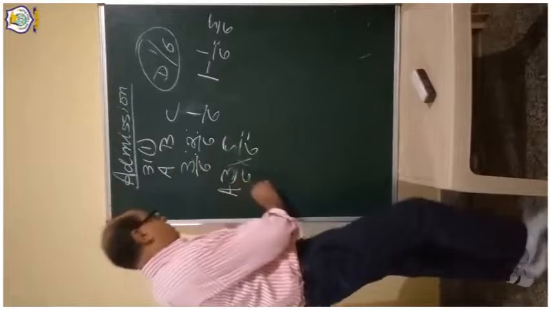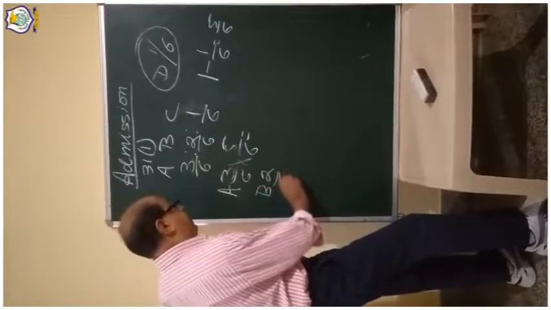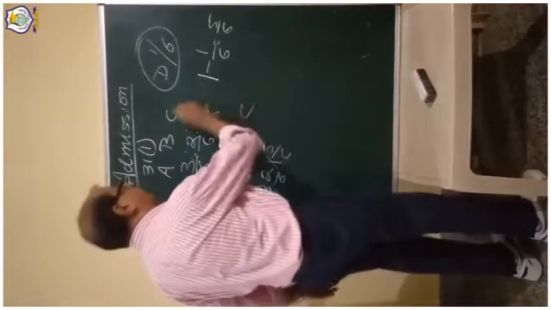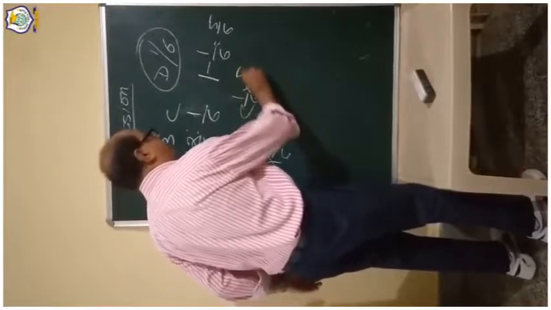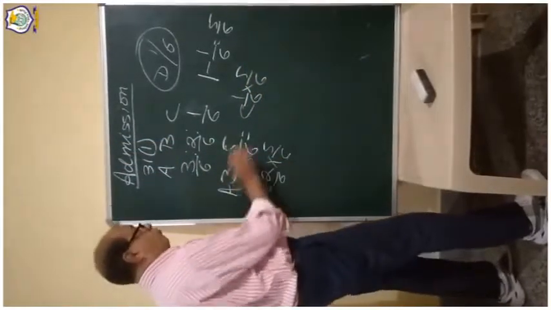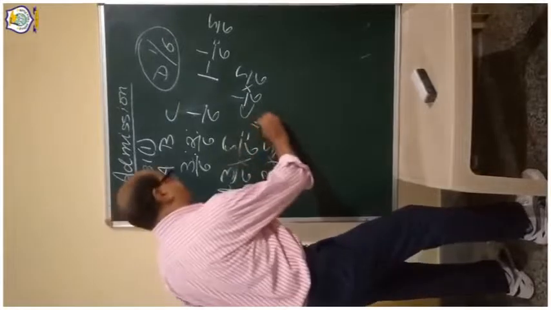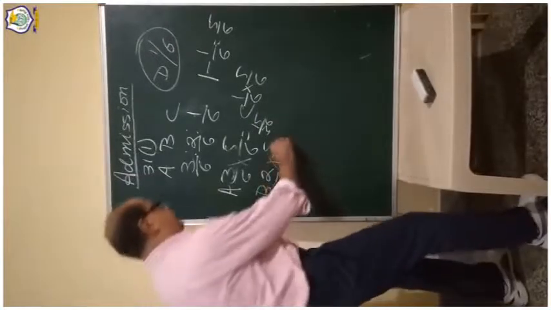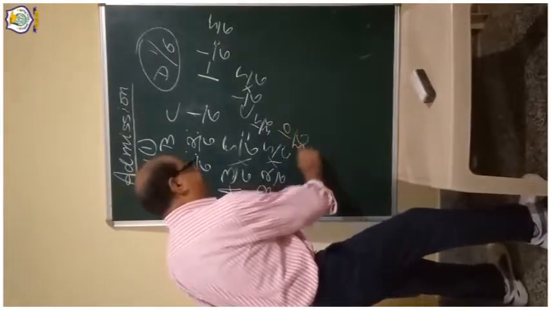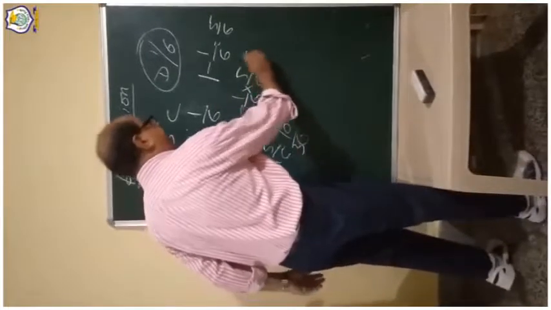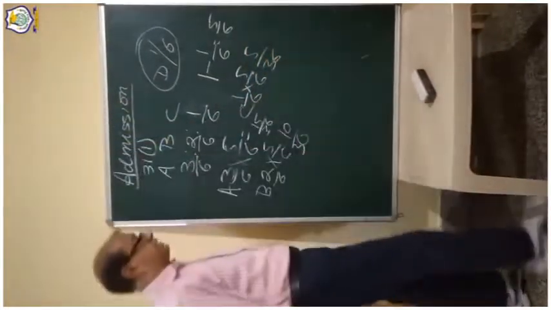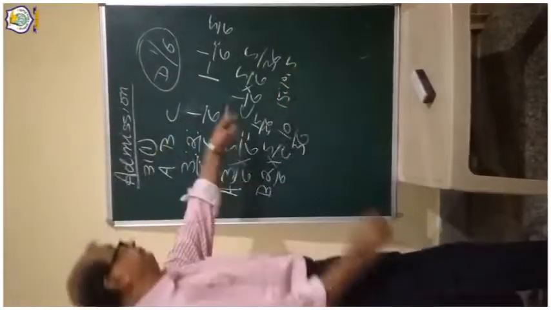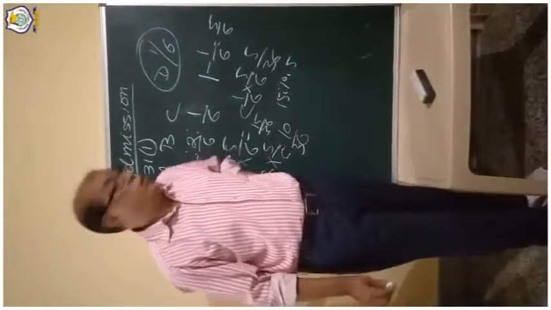Listen, B was earlier getting 2/6, so 2/6 of 5/6, and C was getting 1/6, so 1/6 of 5/6. This way, what will A get? 5 threes are 15, so 15/36. B gets 10/36, and C gets 5/36. So 15, 10 and 5 is the share of A, B, C.